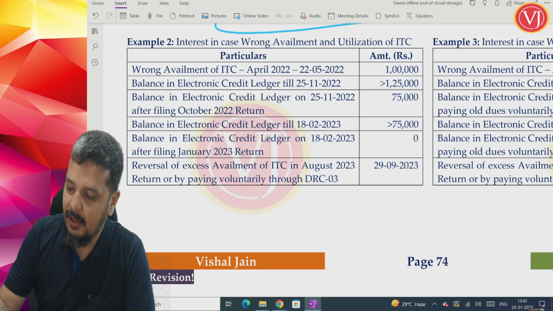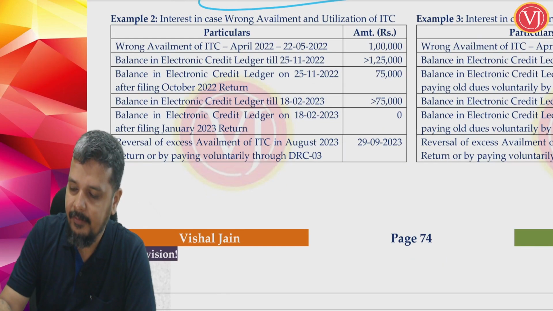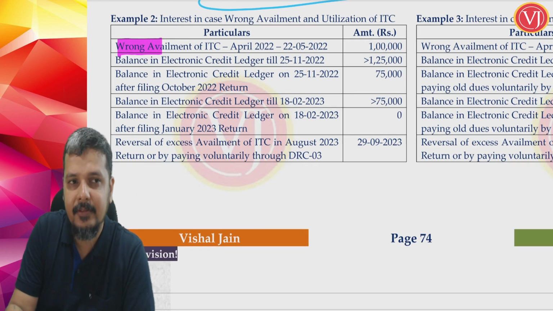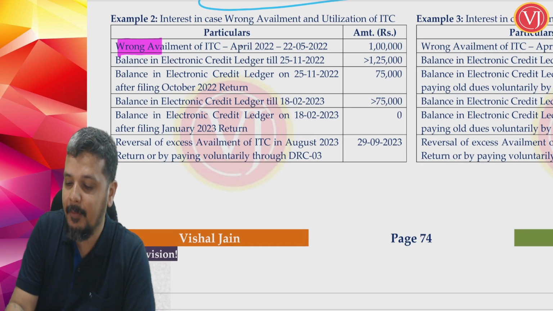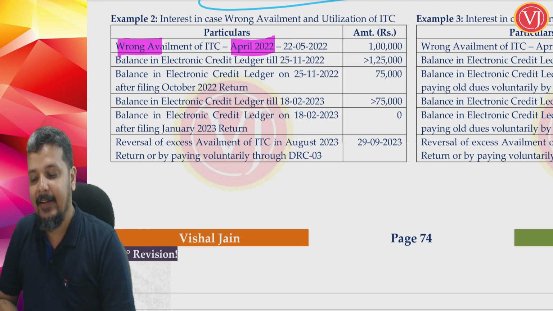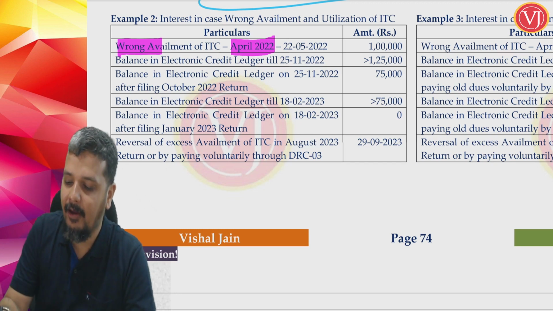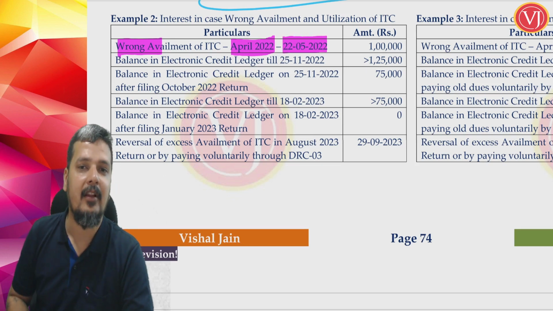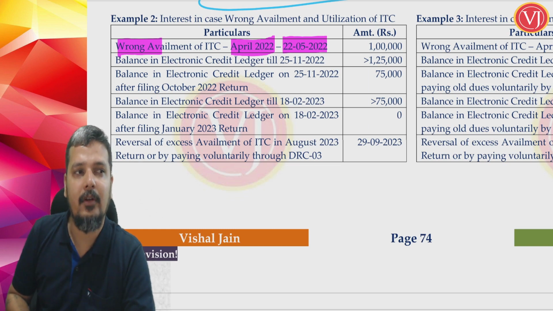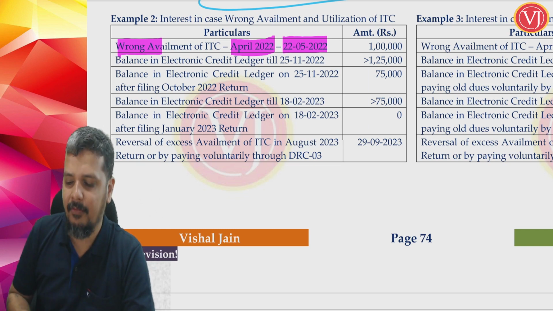Now, supposing I talk about a case where I have wrongly availed ITC. Which month? Be very clear with each step. April 22nd. Return I have filed on 22nd of May, which means I have not filed on time. I have filed late, 22nd of May.